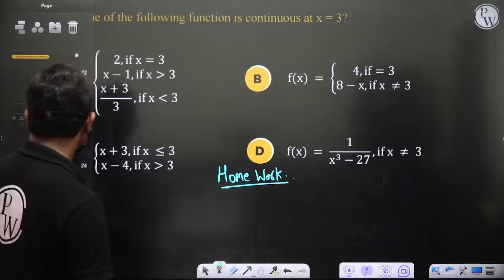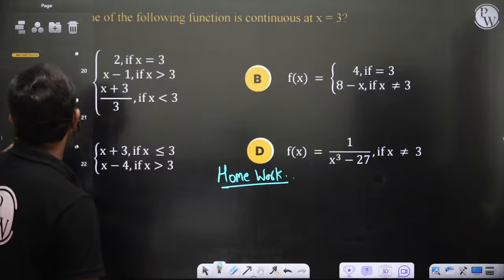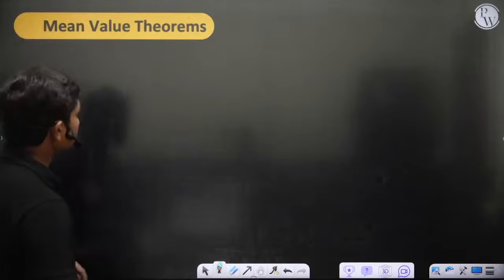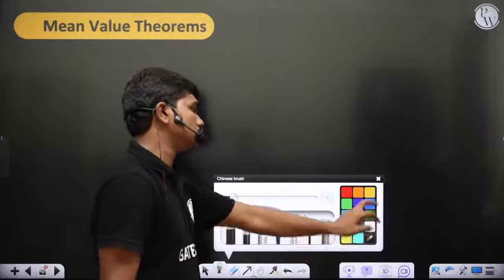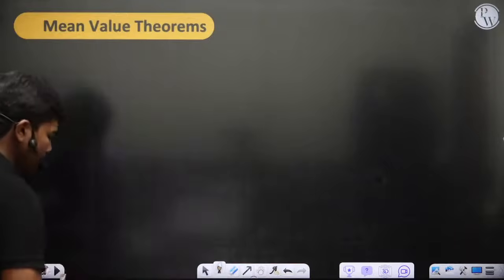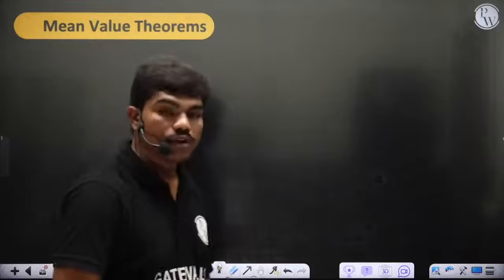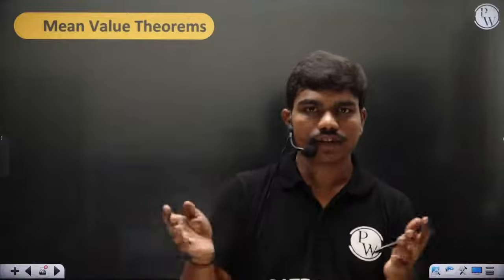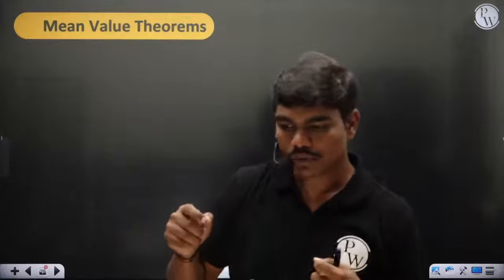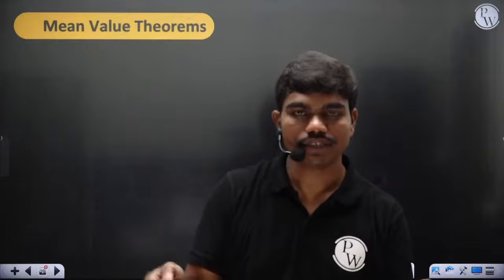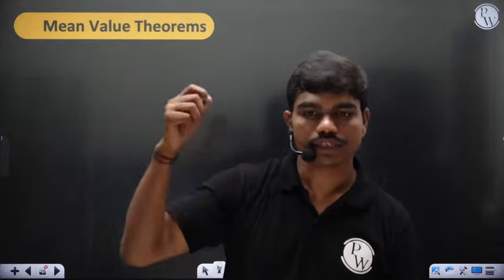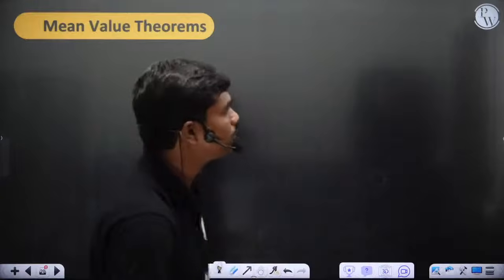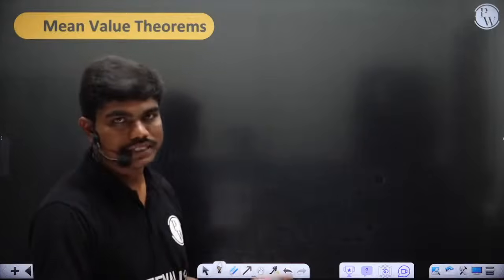Okay, so let's go to mean value theorems. What does a mean value theorem tell you? It tells about the value of the function at some point. The name itself tells you mean value: the value of x, which is somewhere in between the limits, can be calculated using these mean value theorems. Let's see what these mean value theorems are, and physically I'll explain where they are most useful.